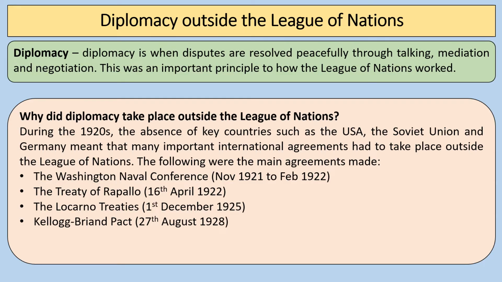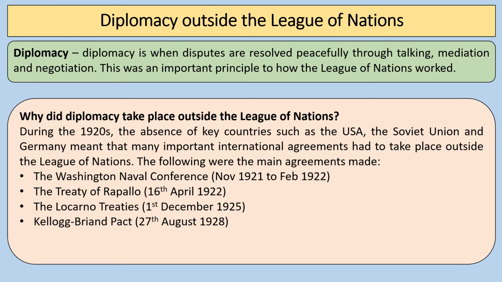Well, diplomacy is when disputes are resolved peacefully through talking, mediation, and negotiation. And it's this essential principle to how the League of Nations worked, and faithful to President Wilson's concept of his 14 points. So, because there was an absence of some key countries like the USA, Soviet Union, and Germany during the 1920s, it meant that many important international agreements had to take place outside of the League of Nations.